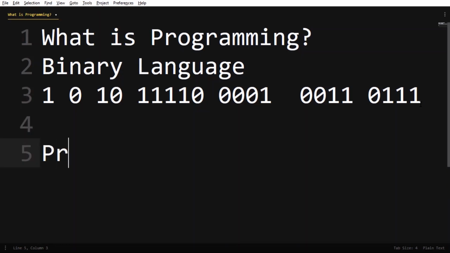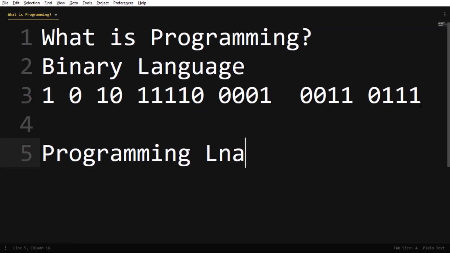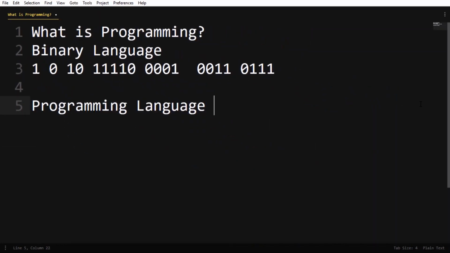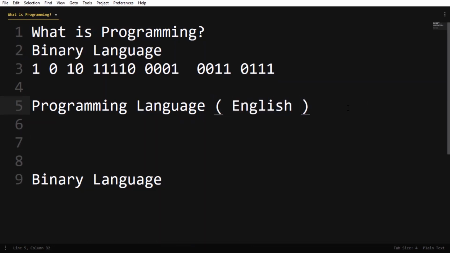So we have programming language, which is understood by humans, and we have binary language, which is understood by computers. We write in programming languages, which can be like English, and this is binary language, in ones and zeros.